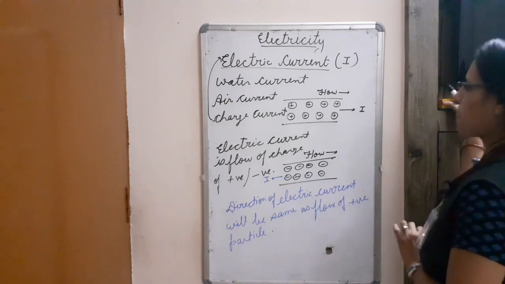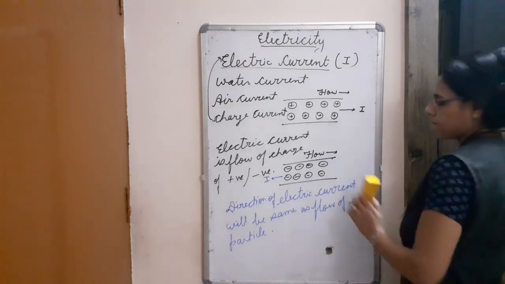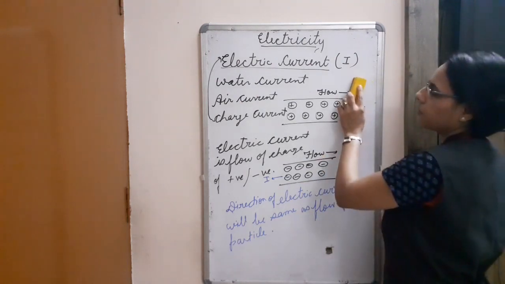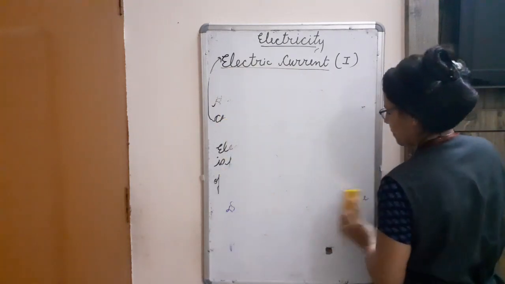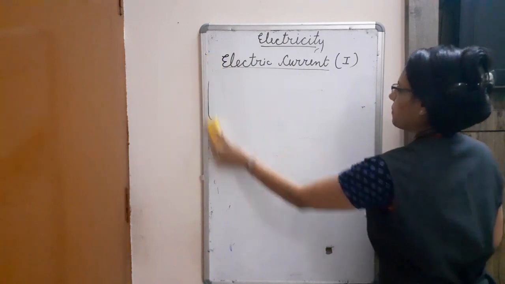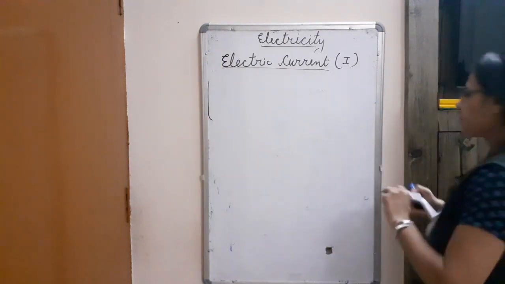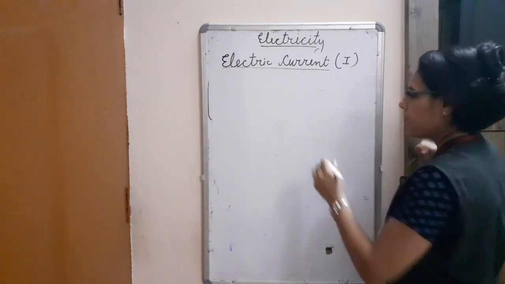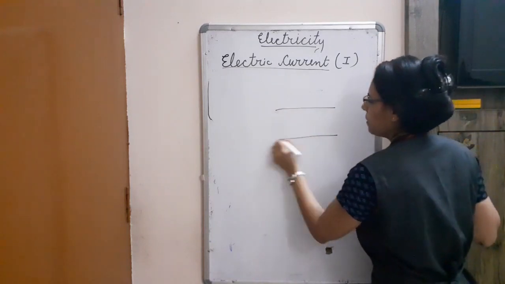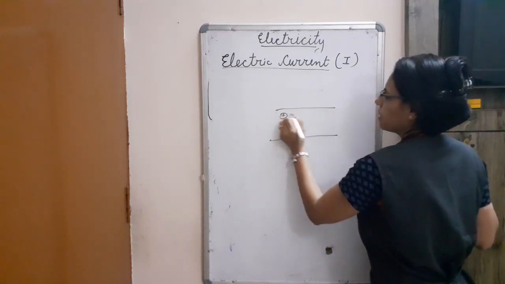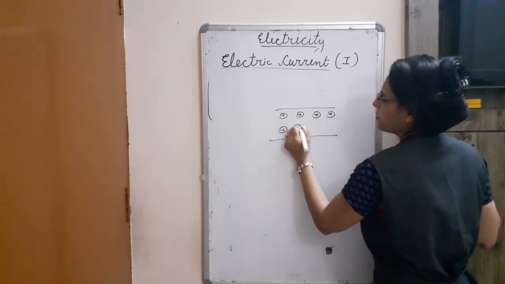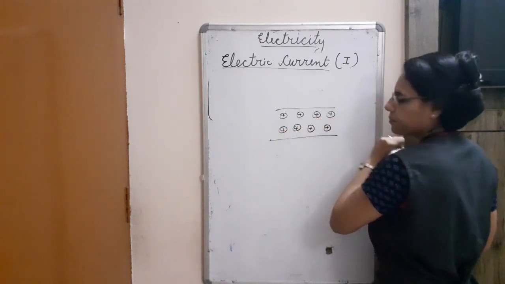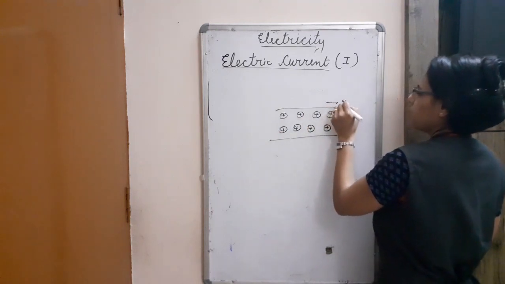Again, I am taking one more example. Here is the positive charge particle, they are showing the flow.